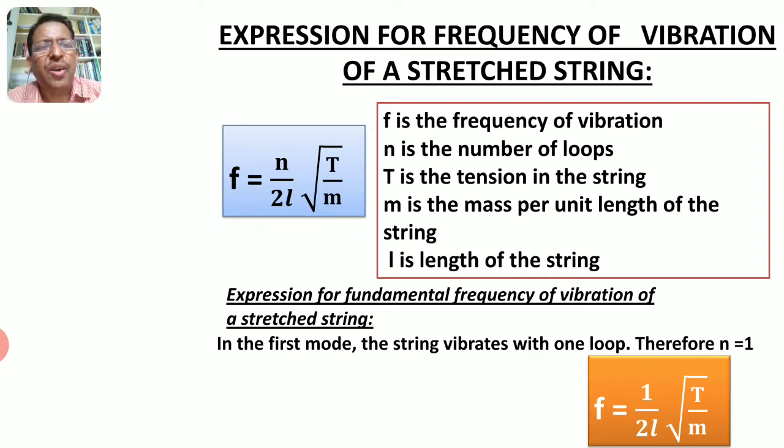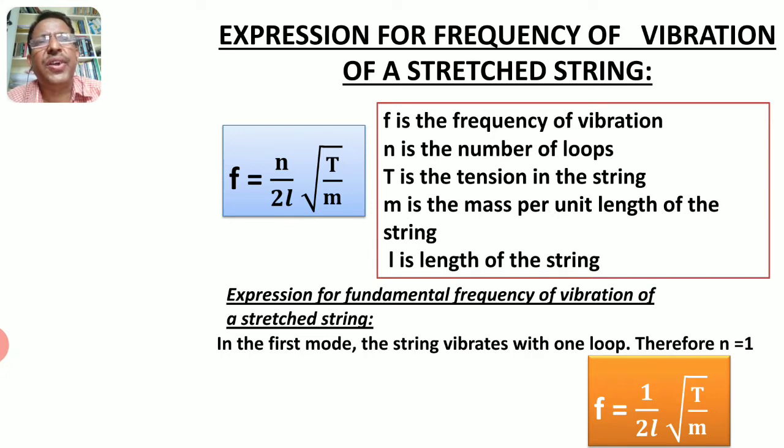f = n/2L × √(T/m), where f is the frequency of vibration. Note that this is not the fundamental frequency, it is generally the frequency. n is the number of loops of the stationary wave. T is the tension in the string, that means how much force is applied to stretch the string. m is the mass per unit length of the string or linear density.